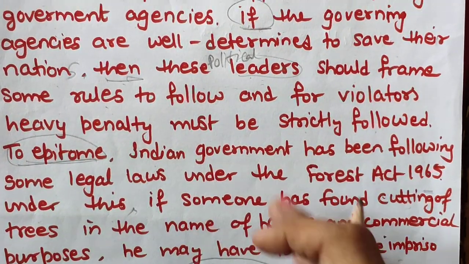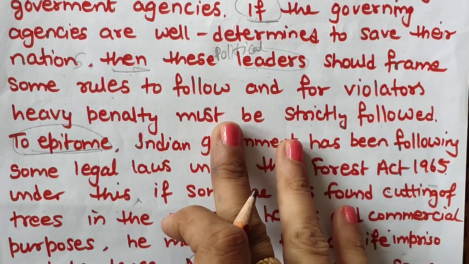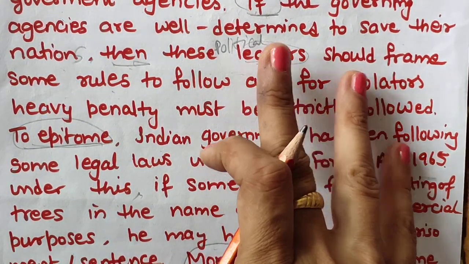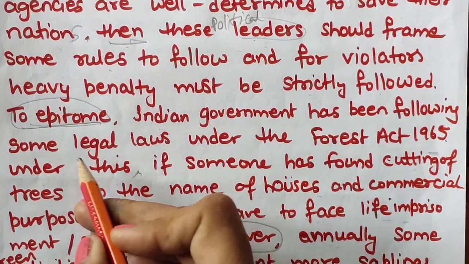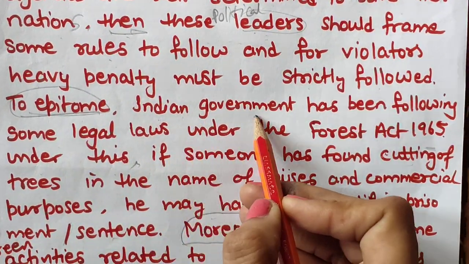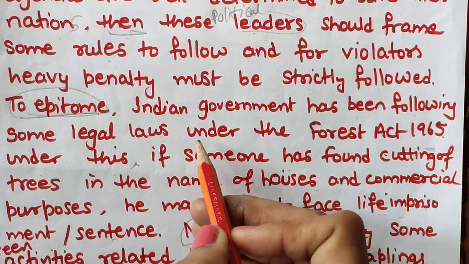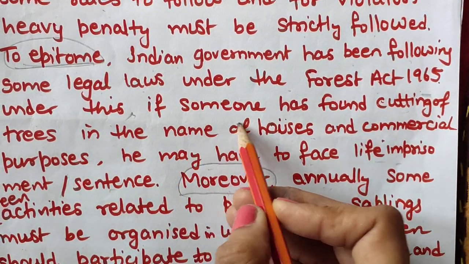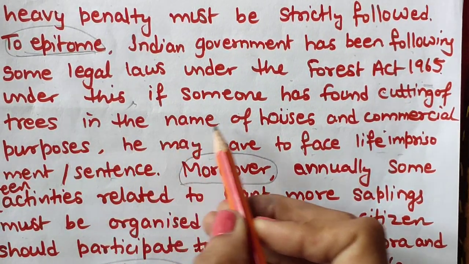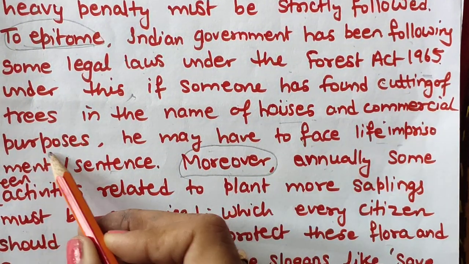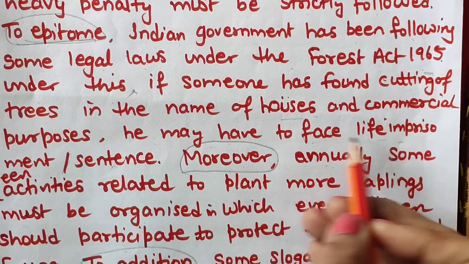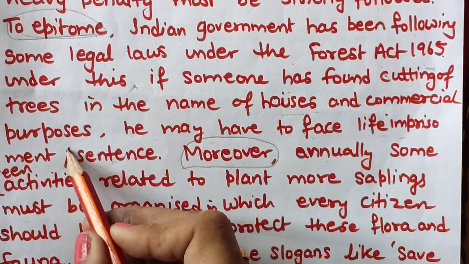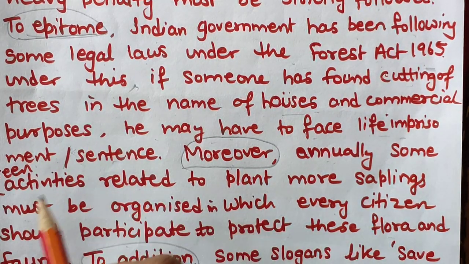Of course, wherever there is a situation like that, about what can be done or steps, then definitely involve your government. For example, the Indian government has been following some legal laws under the Forest Act 1965. Under this, if someone is found cutting trees in the name of houses and commercial purposes, he may have to face life imprisonment or a sentence. So use only one example, and don't use all these details in your actual essay.